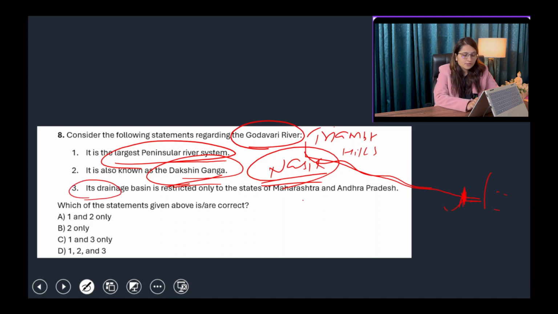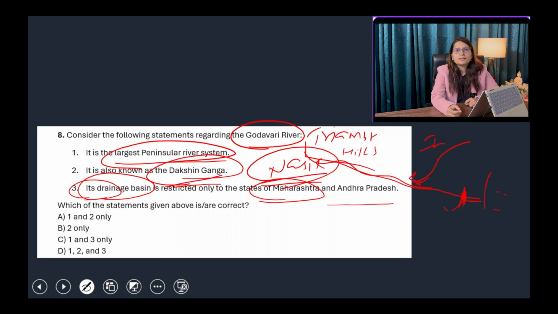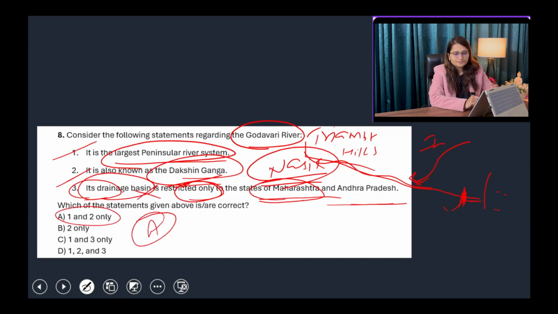Its drainage basin is restricted only to the states of Maharashtra and Andhra Pradesh. Yes, it flows in Maharashtra and Andhra Pradesh, but when we talk about the drainage basin, then all the tributaries should also be taken into consideration. Like Indravati, originating from Chhattisgarh, ultimately joins the Godavari at the left bank. Other than that, all the Telangana area and Odisha, Madhya Pradesh, Chhattisgarh, these areas are also the drainage basin of Godavari River. So it's not only the states of Maharashtra and Andhra Pradesh. Okay, so statement number 1 and 2 are right. The third statement is wrong. So option A, 1 and 2, is the answer. Next is